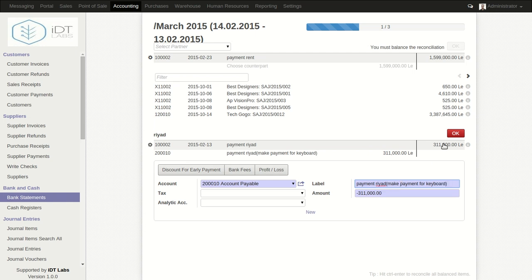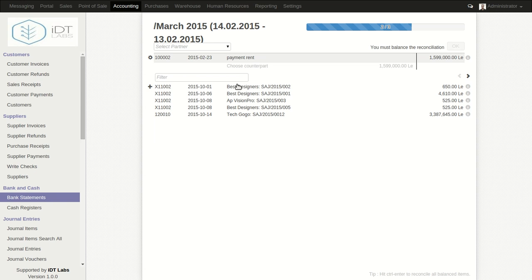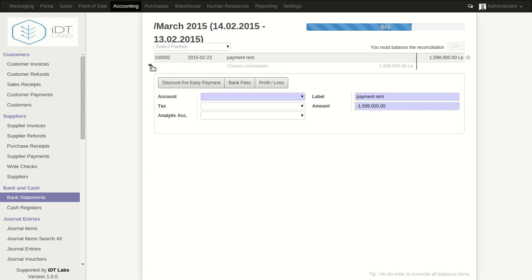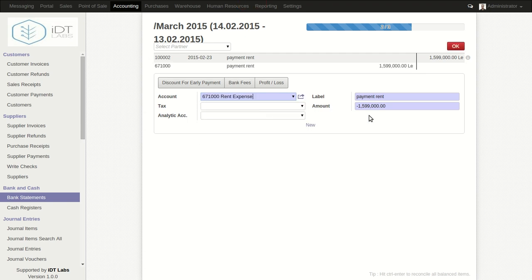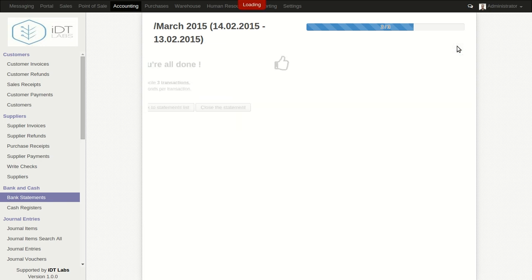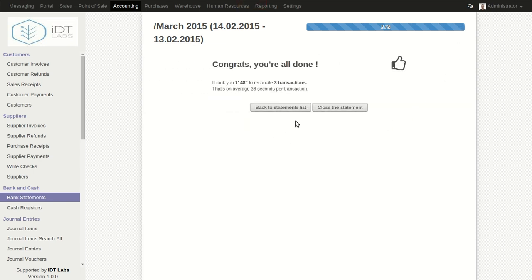Okay, and then we click OK, and then for this last one, the payment rent, if we open it, we can choose a counterpart if we want to, but in this case we're not going to choose any counterpart, so we're going to put it in the rent expenses account. Okay, and then we click OK. So we have actually reconciled all the 3 transactions.